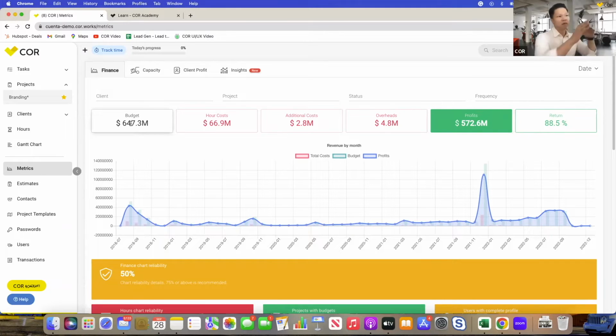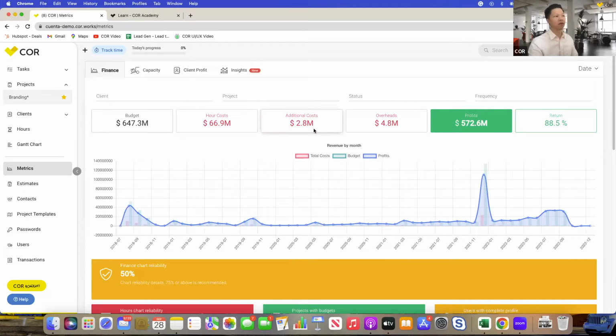So the budget is, of course, the quotes or the revenue that you're making. Once you enter a project, you enter the budget or the quote for that project, and that gets dumped into this bucket, basically how much gross revenue you're making. And then the hourly cost is all the allocated hours that you put into a task or a project. For example, if my rate is $10 an hour and I input 2 hours into a specific task for a project, that's $20 allocated to the hourly cost bucket. So basically it's all the allocated hours towards specific projects.